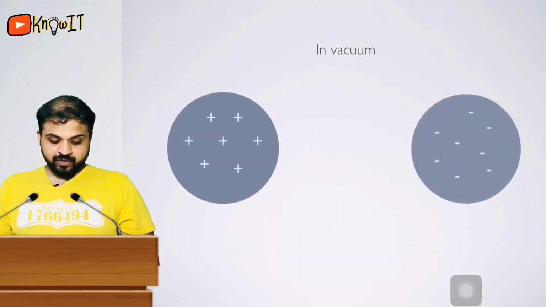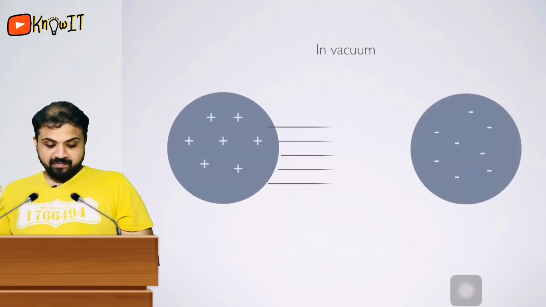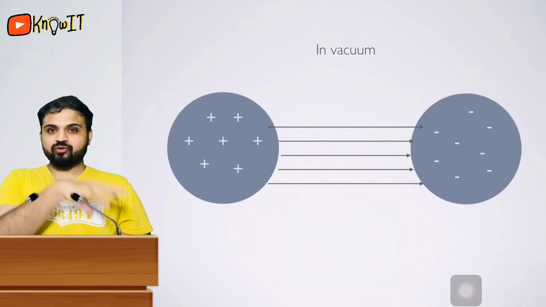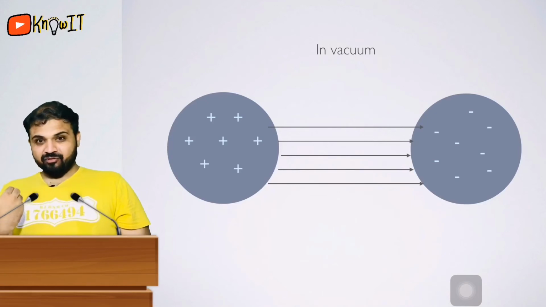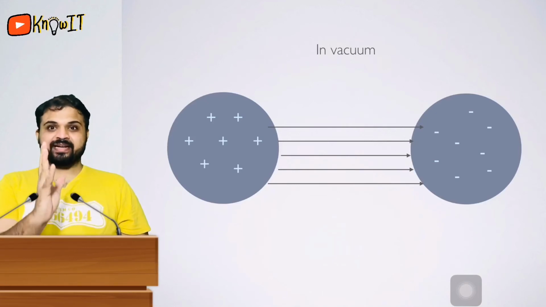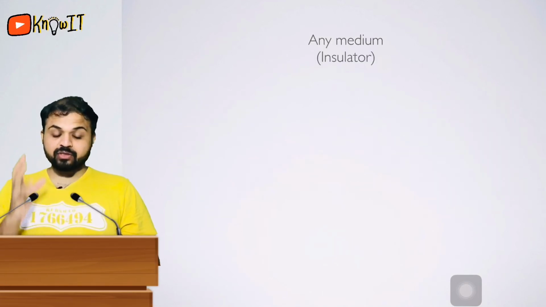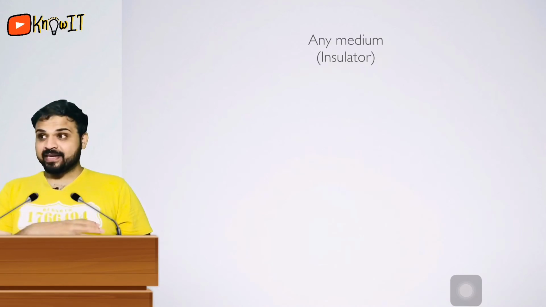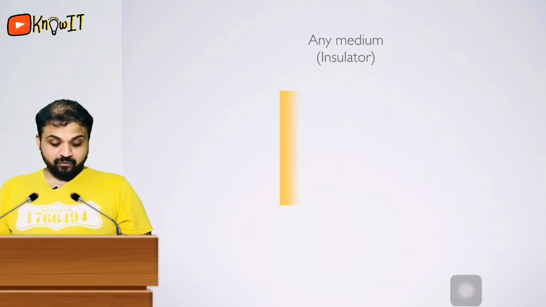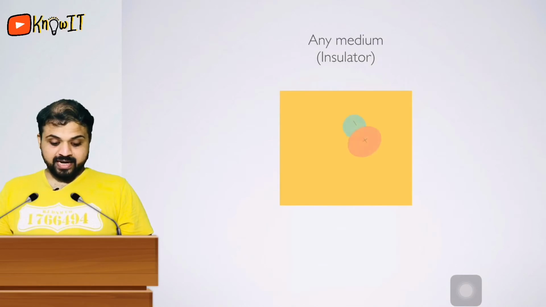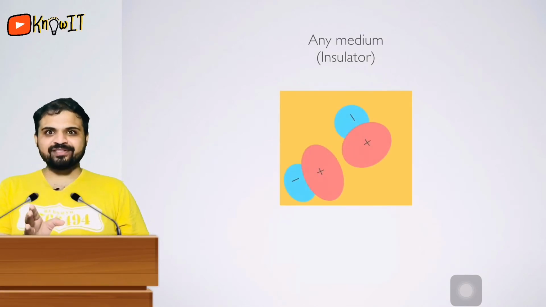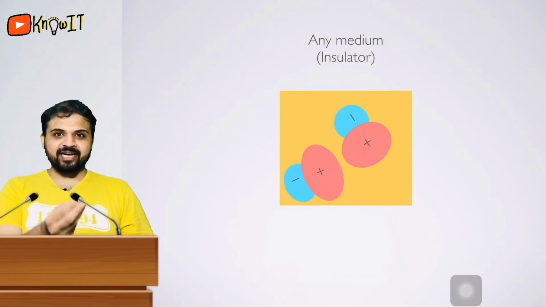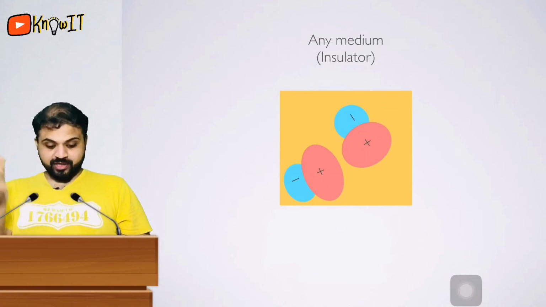In vacuum, see guys, electric field lines emerge from a positive charge and go to the negative charge. Here you can see that from positive to negative, there is no one to stop these electric field lines. But what about a medium, an insulator? Let us say pure water. It has water molecules. Water molecules are polar molecules, right? They have a positive hydrogen and a negative oxygen, which is shown here.